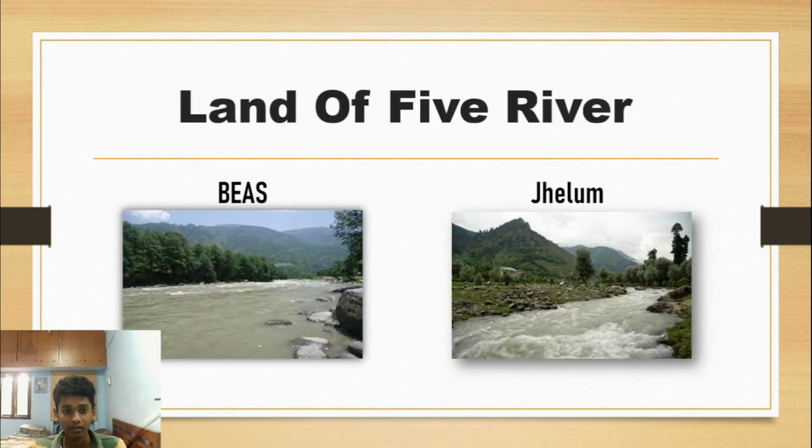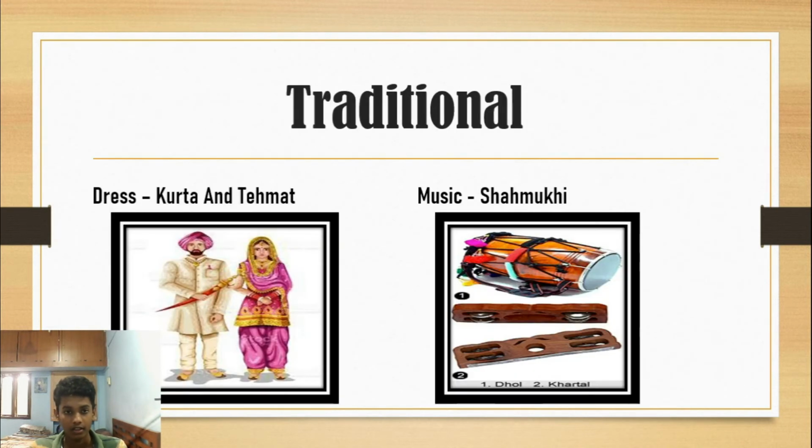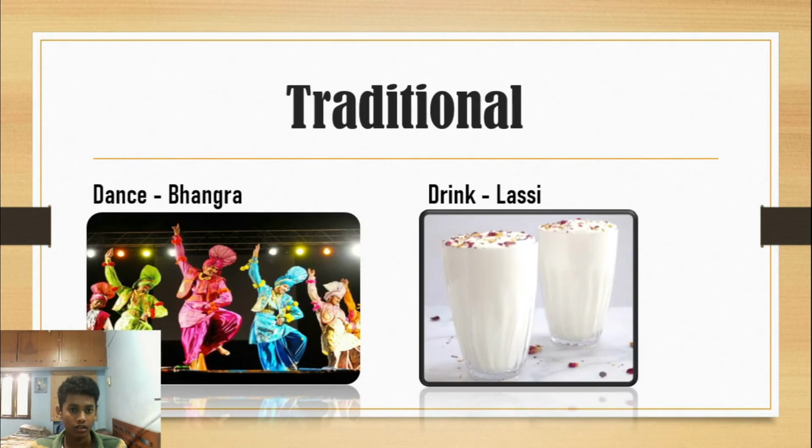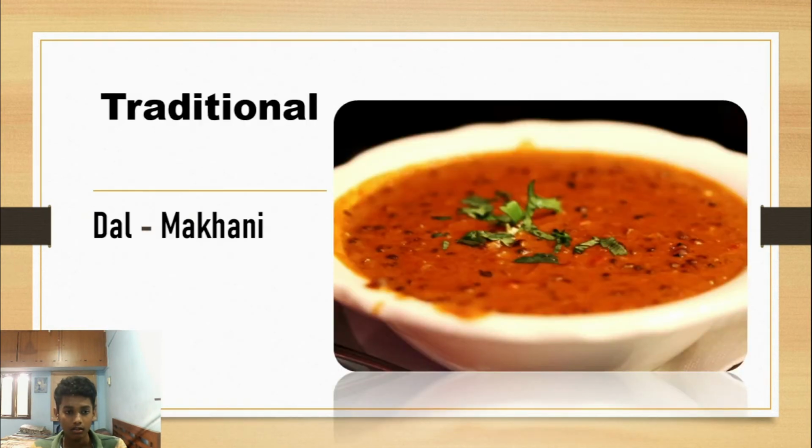Land of five rivers: Beas, Jhelum, Chenab, Ravi, Satluj. Traditional dress: Kurta and Pajama. Music: Gurmukhi. Dance: Bhangra. Drink: Lassi. Food: Paratha and chole. Dal Makhni.